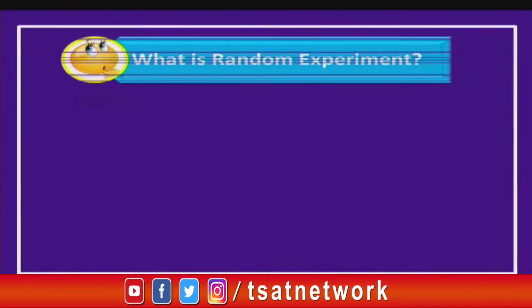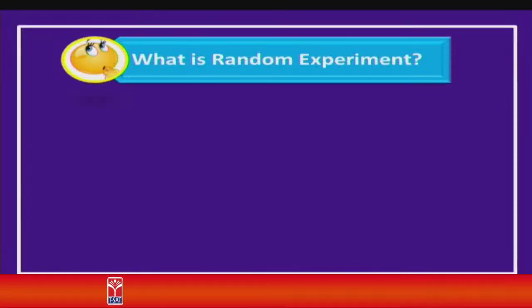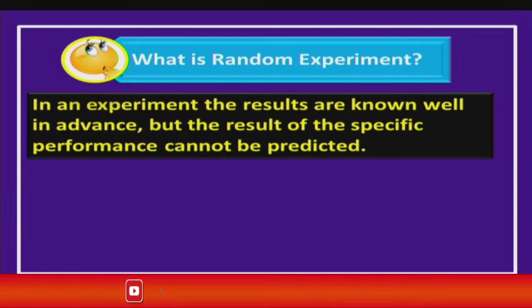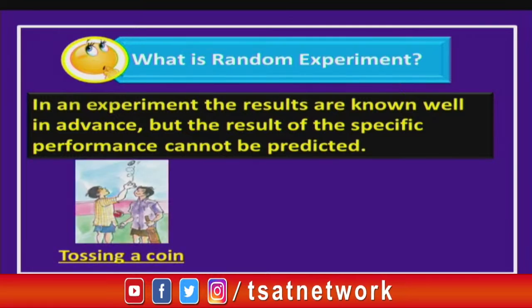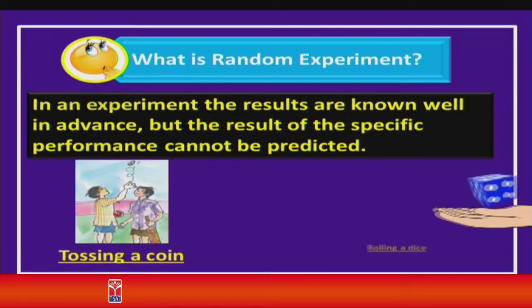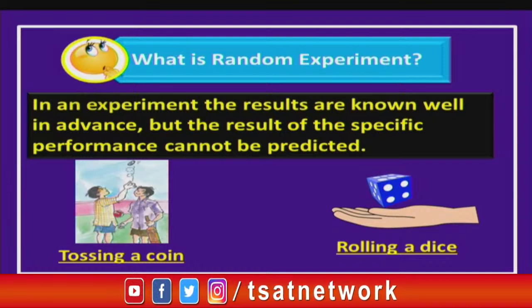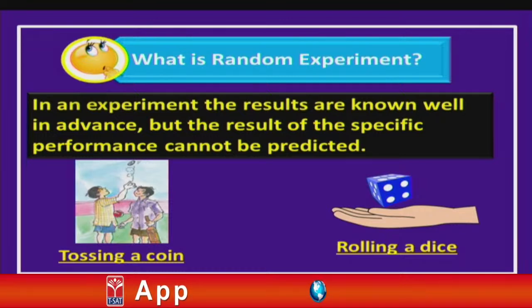Let us see children, what is a random experiment? That is the right answer children. In an experiment, the results are known well in advance, but the result of the specific performance cannot be predicted. For example, tossing a coin and also rolling a dice. You know the outcomes of this experiment, isn't it children? That is, when you toss a coin, you may get head or you may get a tail. Similarly, when you roll a dice, you may get 1, 2, 3, 4, 5 or 6, isn't it children?